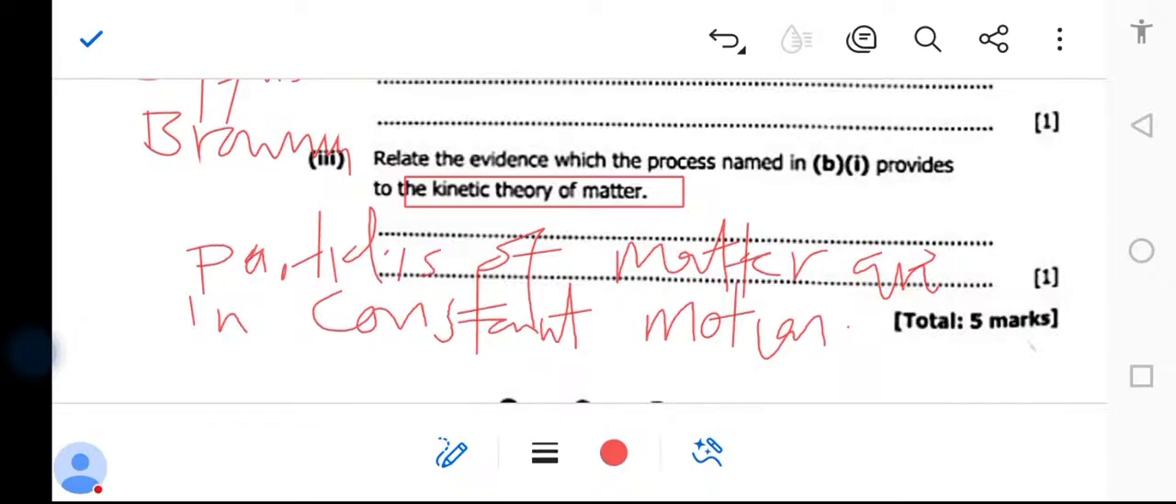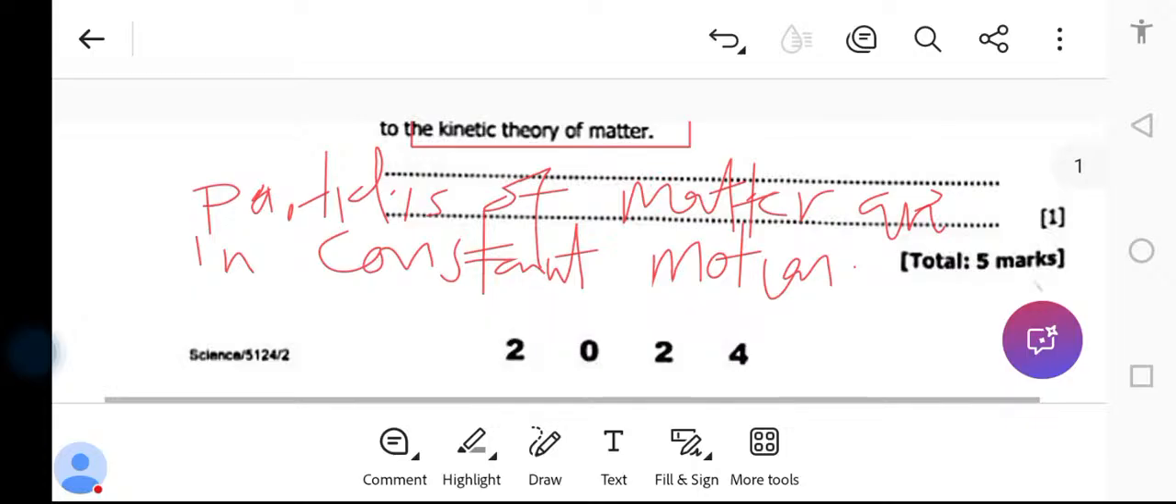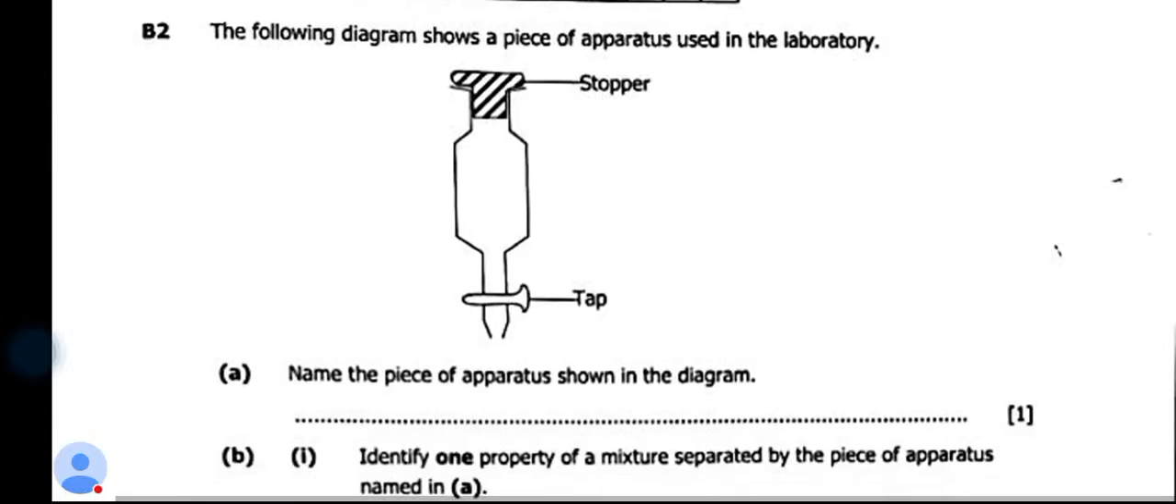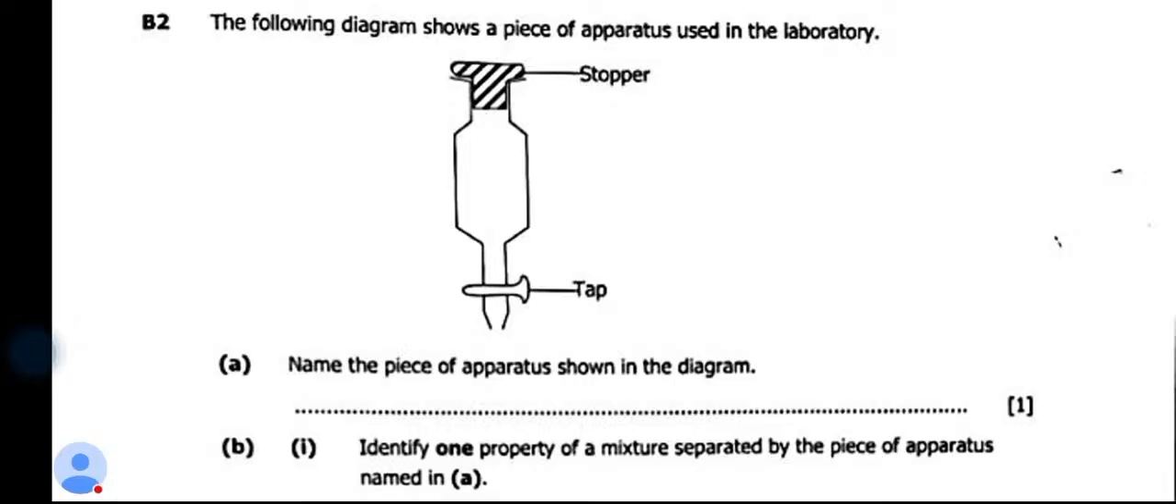Okay. All right. So this is good to those that are attempting. Reading your comments. Keep it up. Okay. So we proceed. We go to question 2. This is how you answer question 1. Now, question 2, it was about the separation technique.